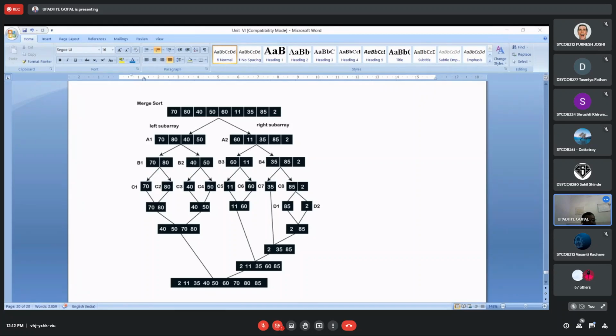The detailed timetable you will get today. Don't worry about it. I will send it to your group also. For the midterm examination, 3 units will be there. Unit number 1, 2, and 3.